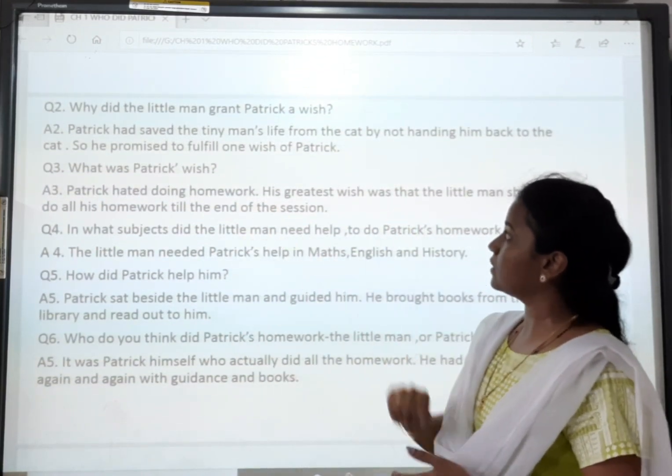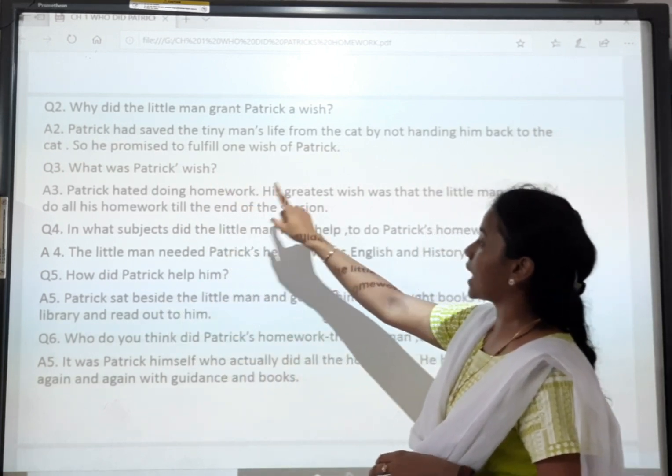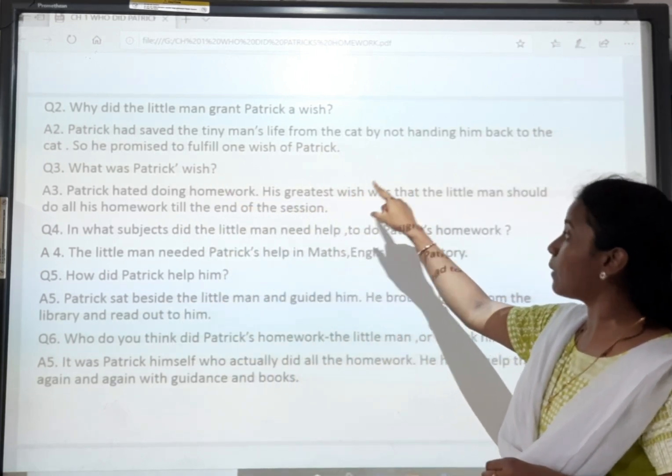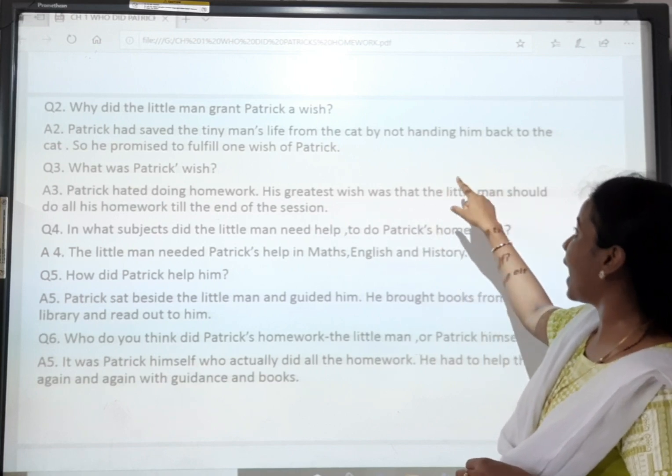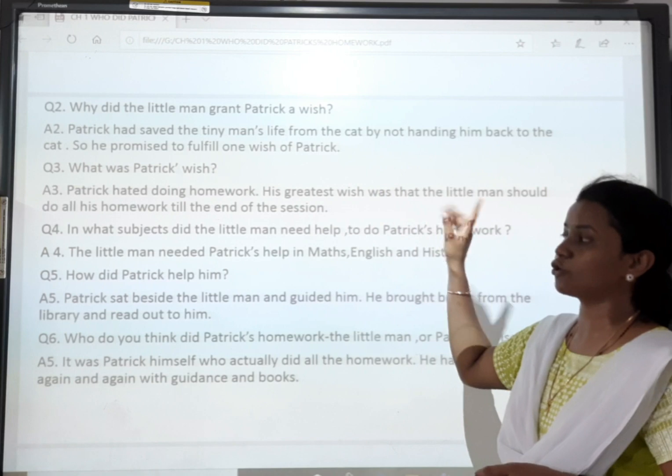Why did the little man grant Patrick a wish? Patrick had saved the tiny man's life from the cat by not handing him back to the cat. So he promised to fulfill one wish of Patrick.